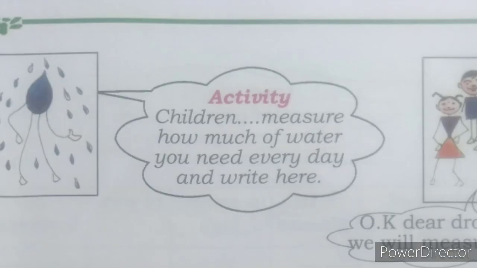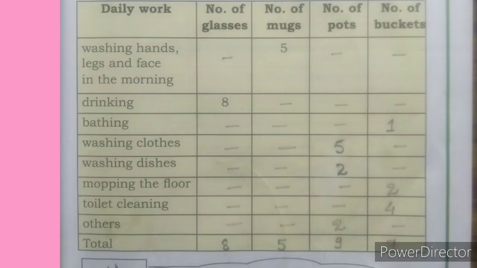See here, next there is an activity. Children, measure how much water you need every day and write here. See children, here is the table of daily work. You have to complete this in your textbook. For daily work, washing hands, legs and face in the morning, how much water can you use? That is already given, 5 mugs.